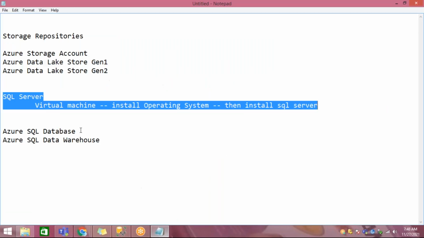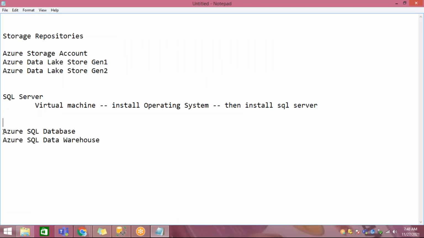Now you can also have an Azure SQL database directly, and this is going to be a PaaS service. We'll talk about what PaaS is. When you go to SQL here, it is IaaS, infrastructure as a service.